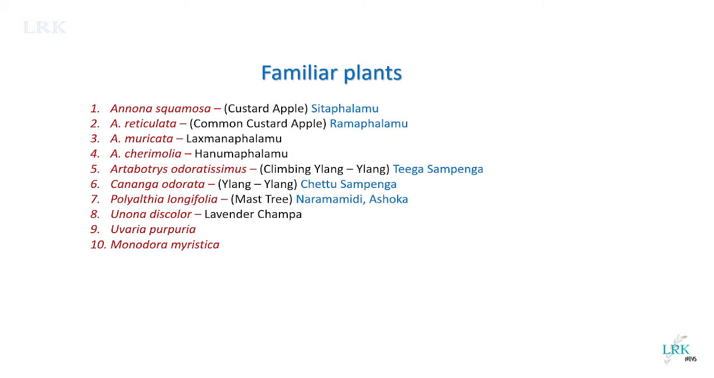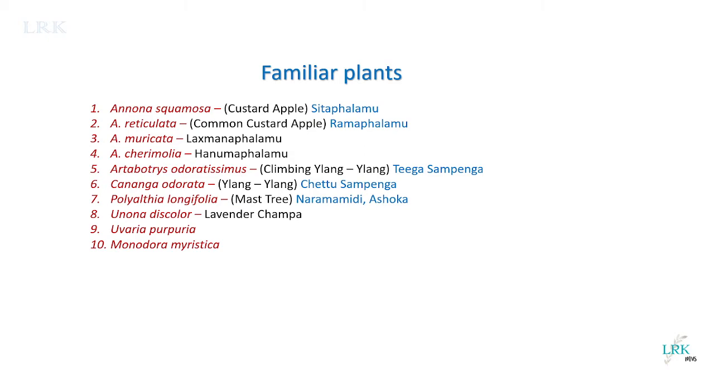And Artabotrys odoratissimus, commonly called climbing ylang-ylang. In our language, we call it Tiga Sampange. And Cananga odorata, which is commonly called ylang-ylang, is Chettu Sampange. And Polyalthia longifolia, the common name is mastery. We also call it Indian fir, and in Telugu, Naramamidi or false Ashoka. Then Annona discolor, we call Lavender Champa. The other common plants of this family are Uvaria purpurea and Monodora myristica.